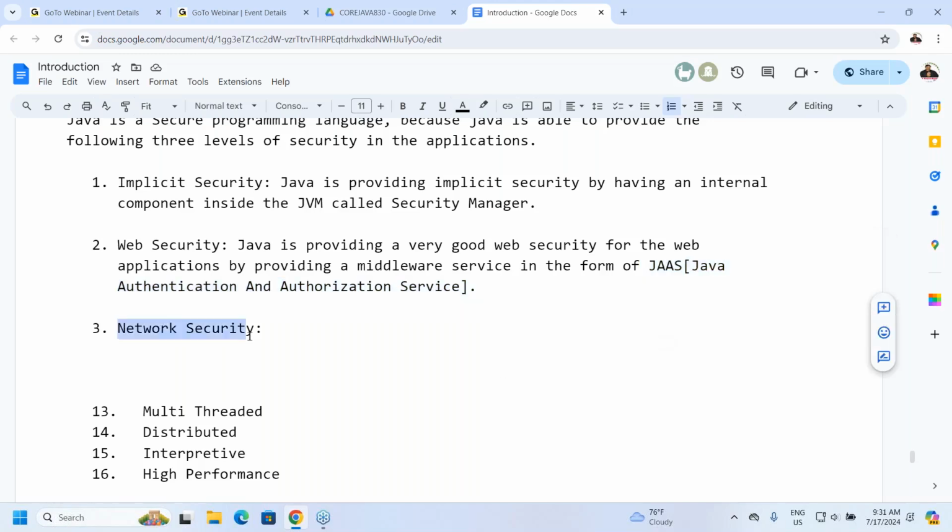Now let's move on to network security. What is this network security? This is important, where Java provides a very good layer. Observe carefully. Everybody understand it clearly. For example, a bank application is the best example.